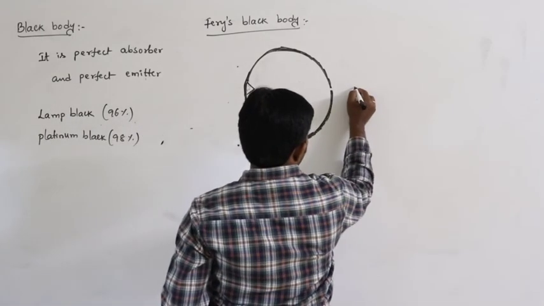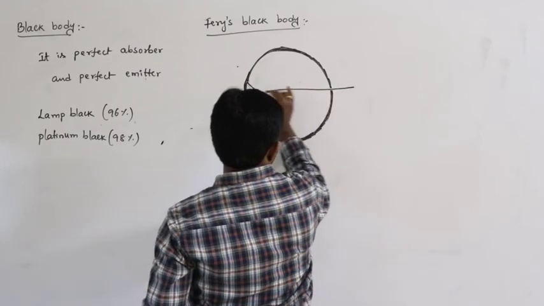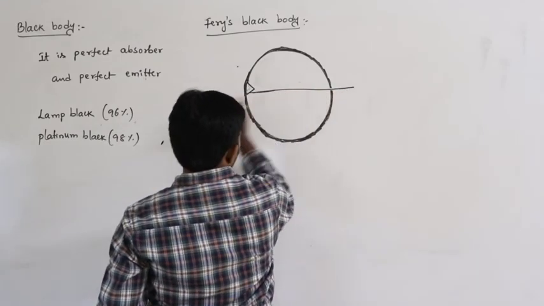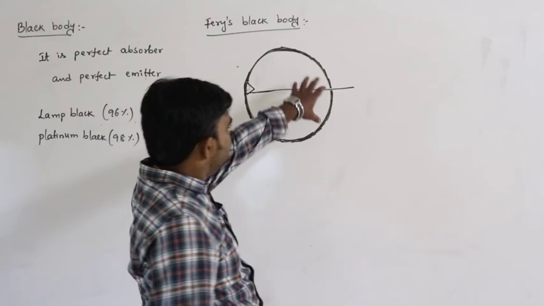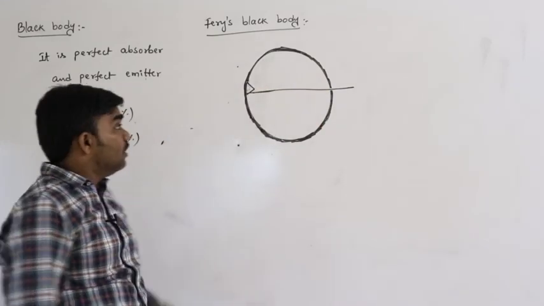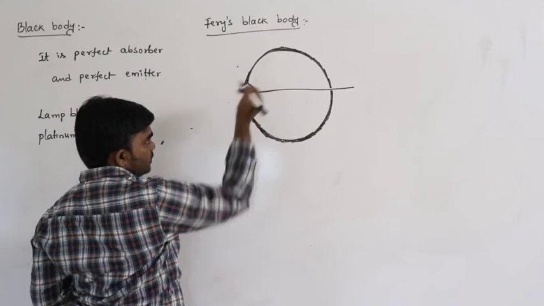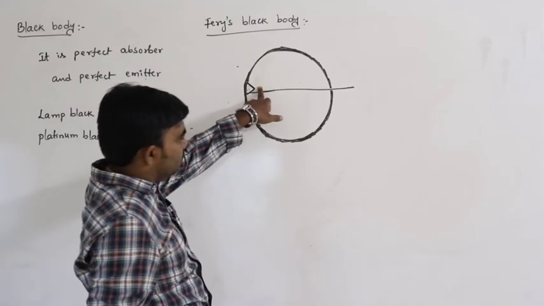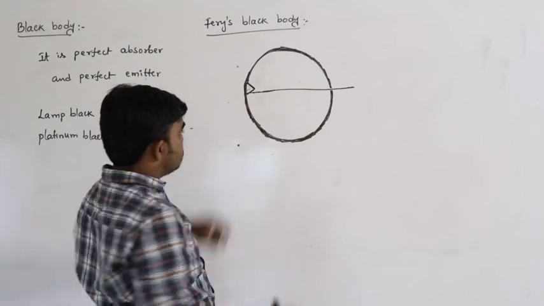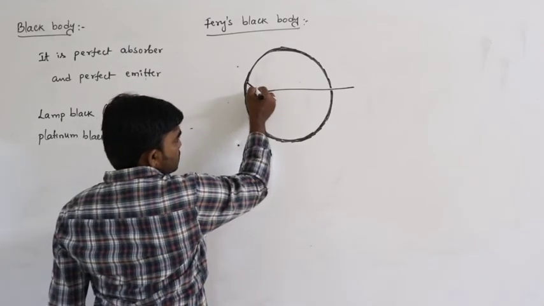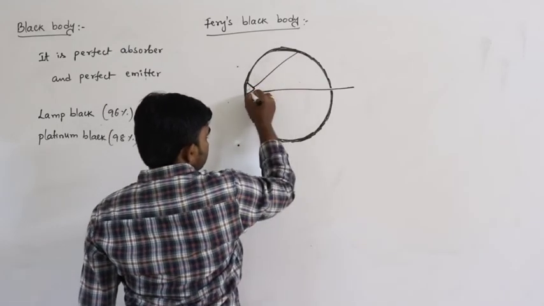If light energy or heat radiation is incident on that body, why is it shaped like this? If the light radiation is incident on this, then it is reflected in different ways.